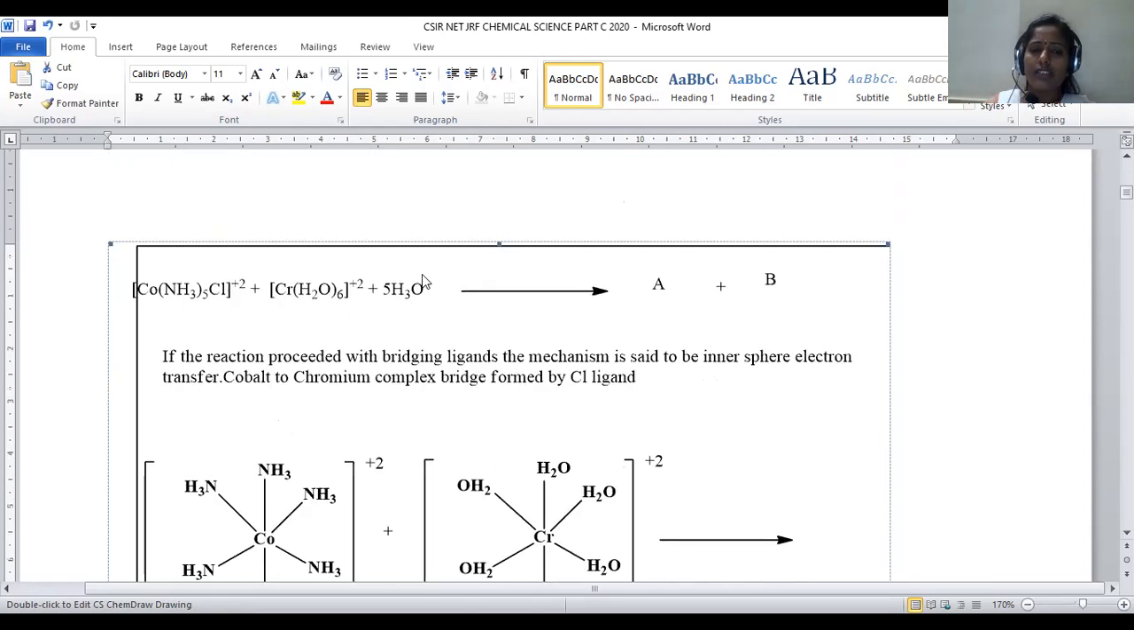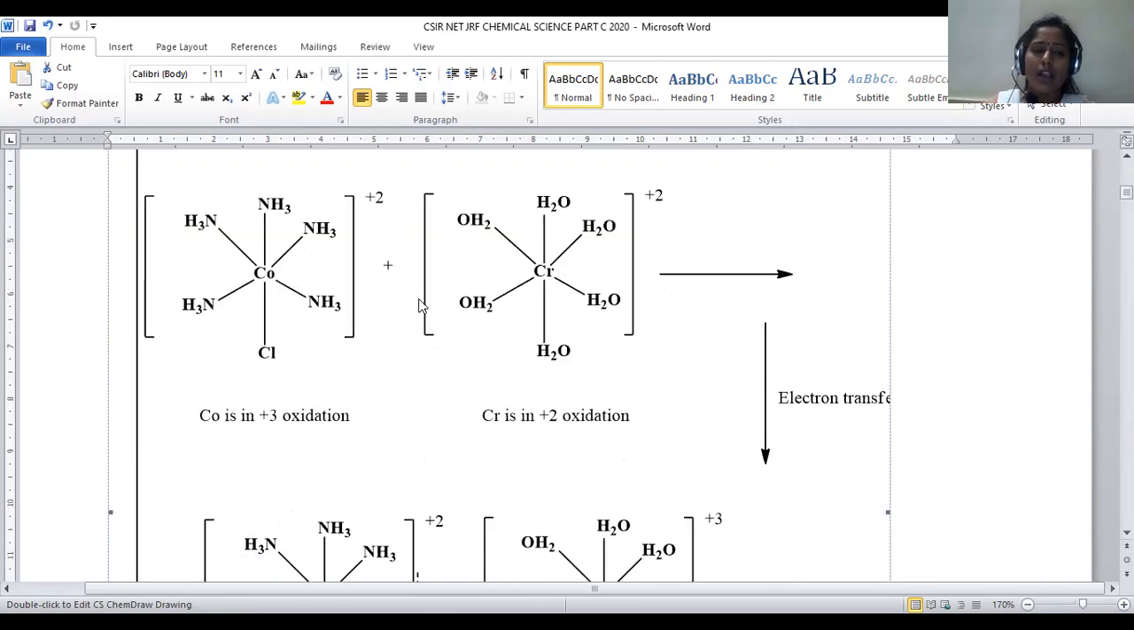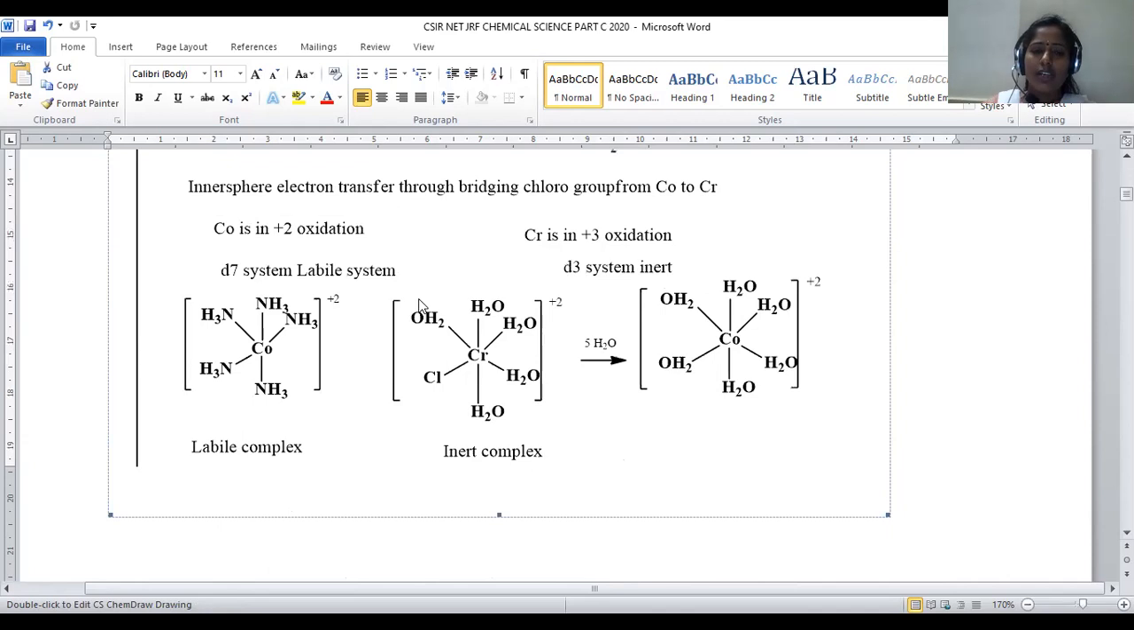After getting this, what is another component? Another component is 5 water molecules under acid catalyzed conditions. Now 5 water molecules are added here. Whenever 5 water molecules are added to these two compounds, already we know cobalt compound is labile and the chromium compound is inert. So inert compound may not participate in any kind of ligand exchange reactions, and this cobalt compound is very prone to participate in this ligand exchange reaction because of labile nature.